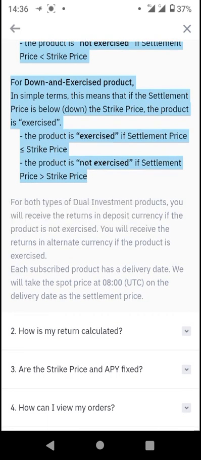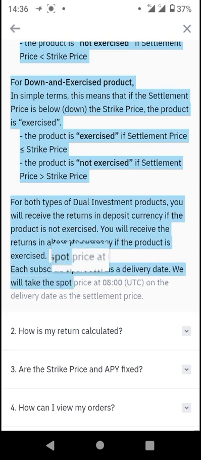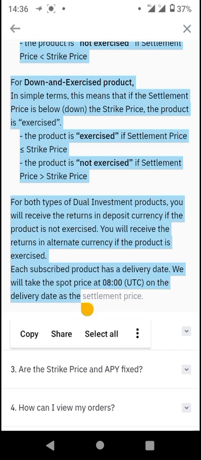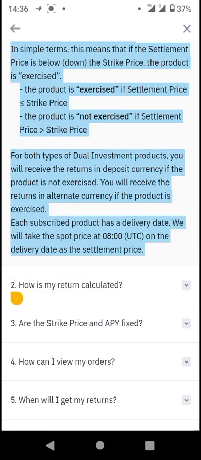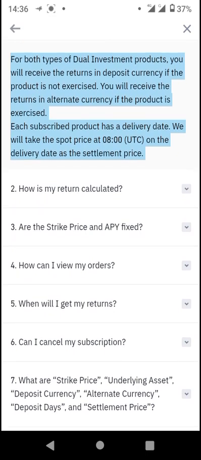So in simple terms, you want to know that for both types of investment products, you will receive the returns in deposit currency if the product is not exercised. You will receive the returns in alternate currency if the product is exercised. Each subscribed product has a delivery date. You will take into account the spot price at 8 UTC on the delivery date as the settlement price.